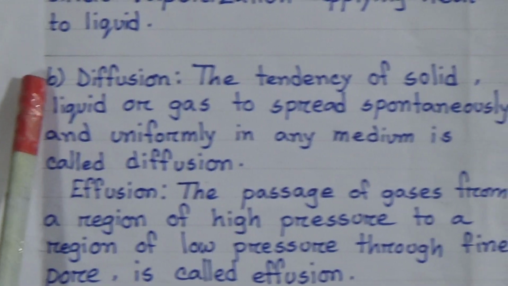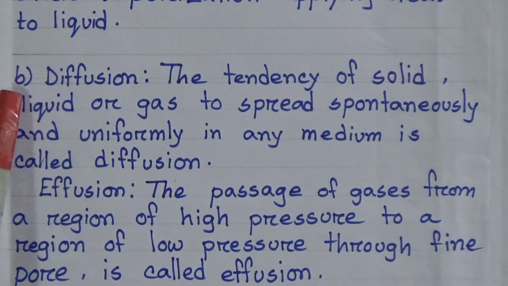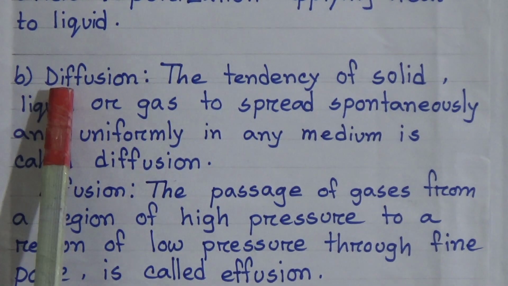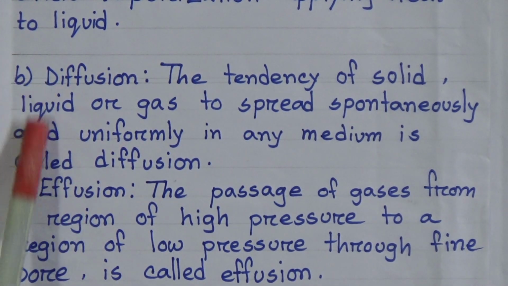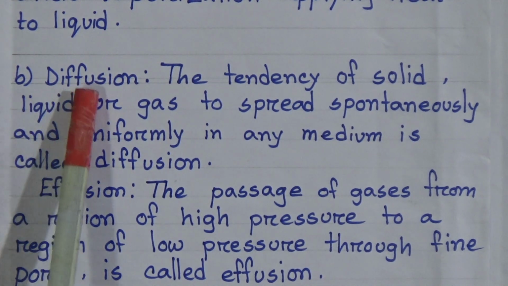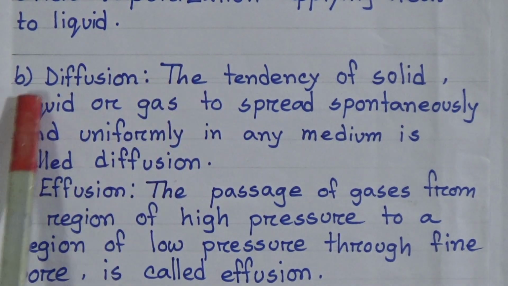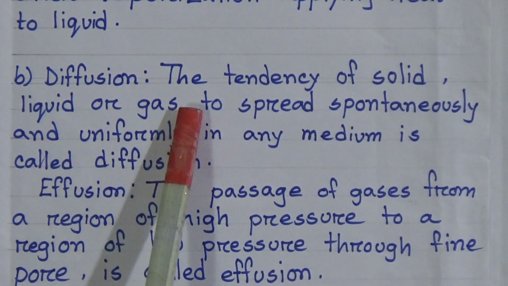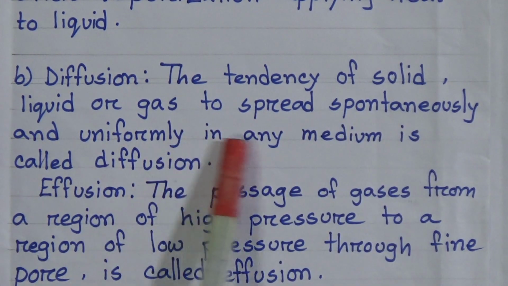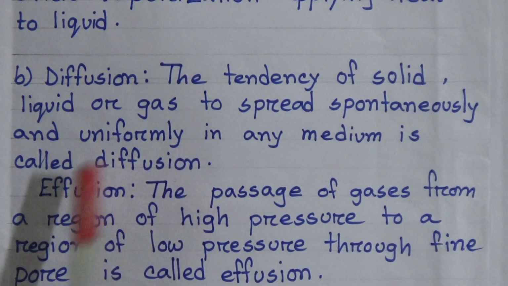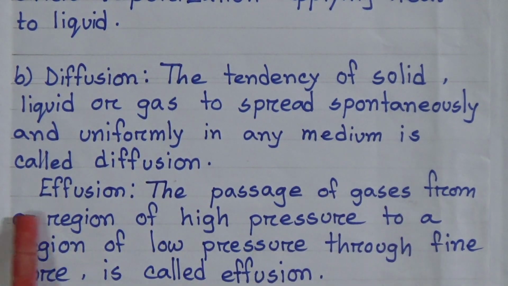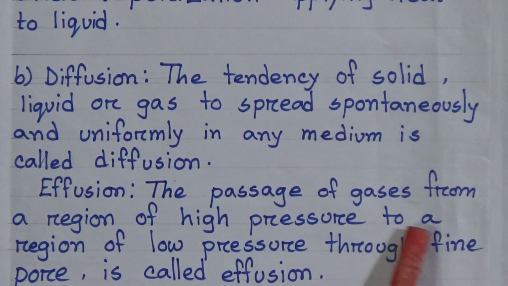Now come to question answer B. Here they want, what do you understand by diffusion and effusion? I will only give the definition of diffusion and effusion. With the definition of diffusion and effusion, you can add one example of diffusion and one example of effusion. Diffusion: the tendency of solid, liquid or gas to spread spontaneously and uniformly in any medium is called diffusion. And effusion is the passage of gases from a region of high pressure to a region of low pressure through fine pores.